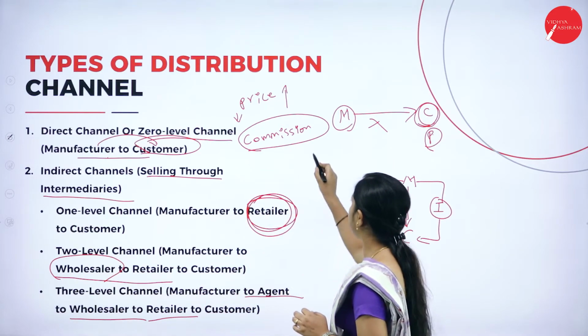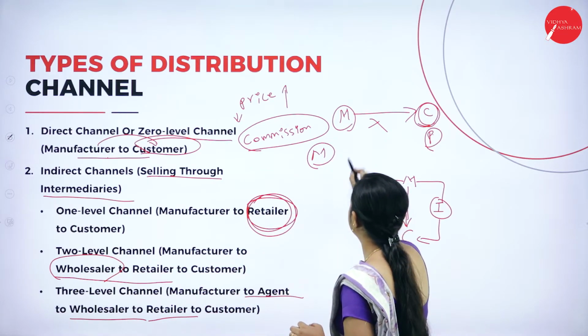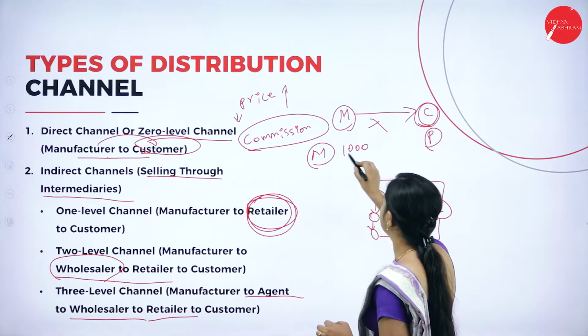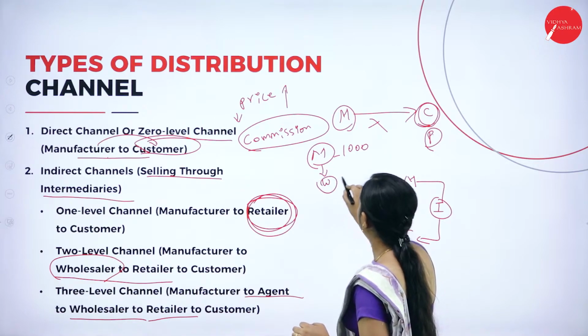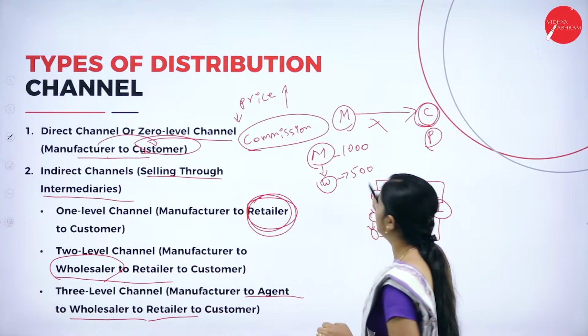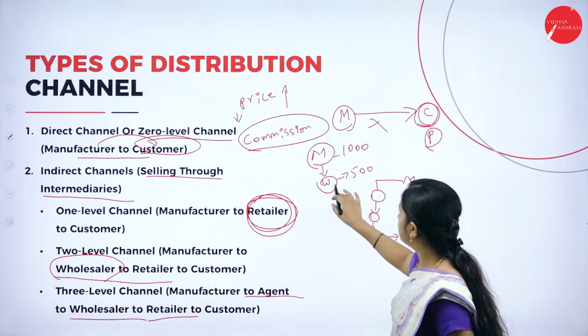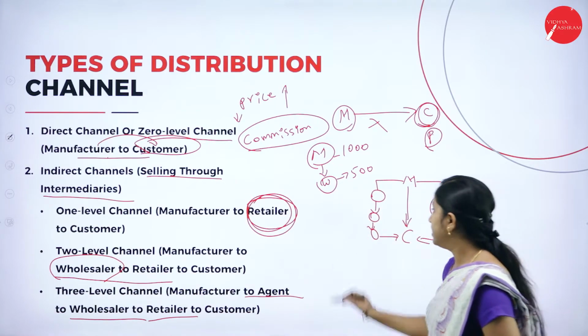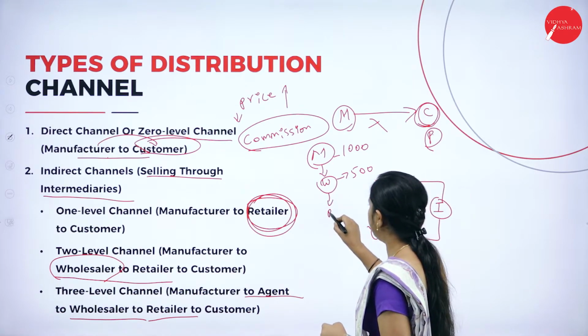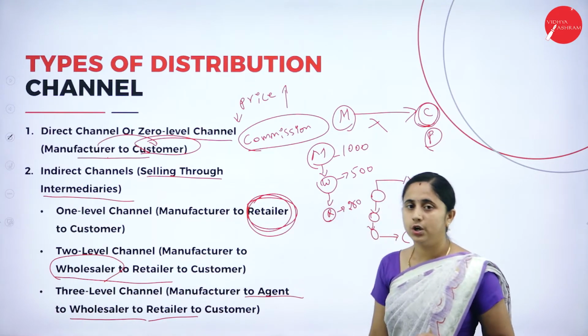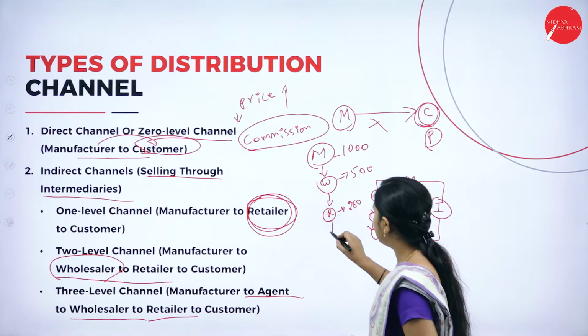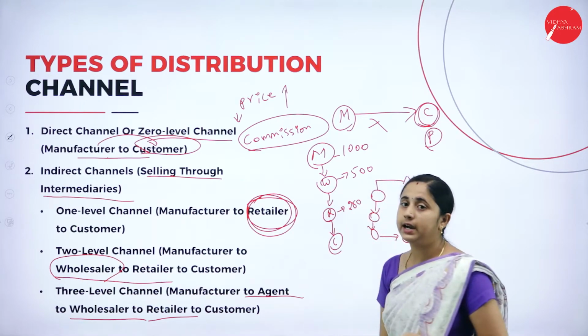For example, if the manufacturer produces 1000 units, the wholesaler will purchase 500 units from the manufacturer. From the wholesaler, the retailer will purchase 250 units. The retailer will sell to the final consumers.